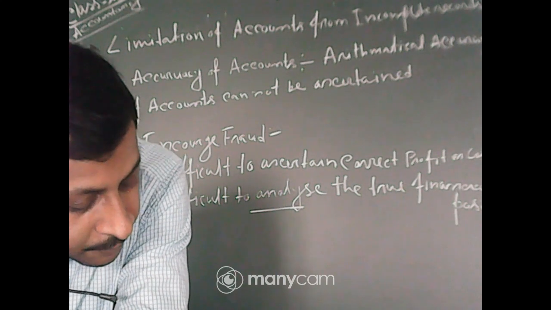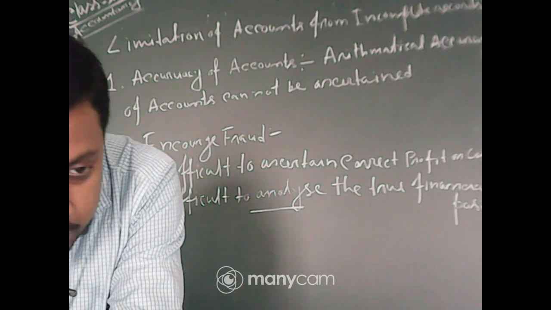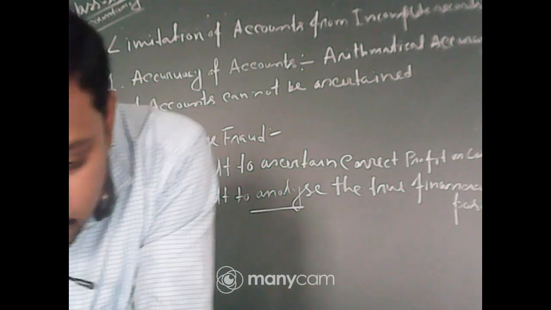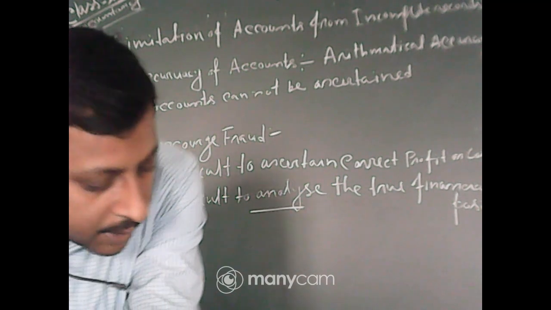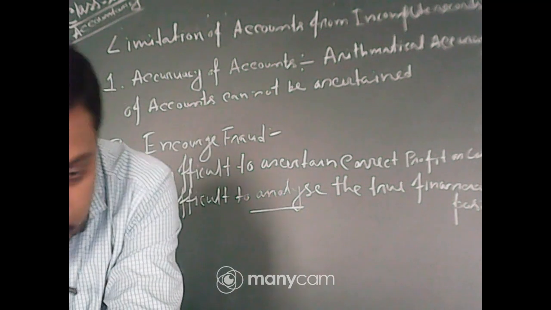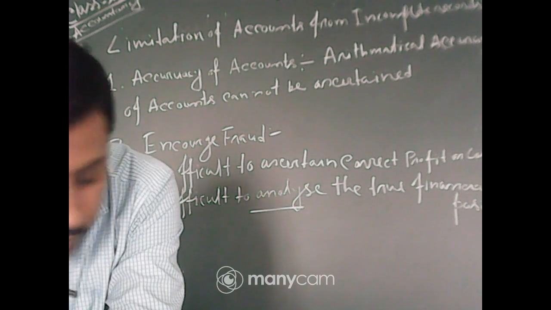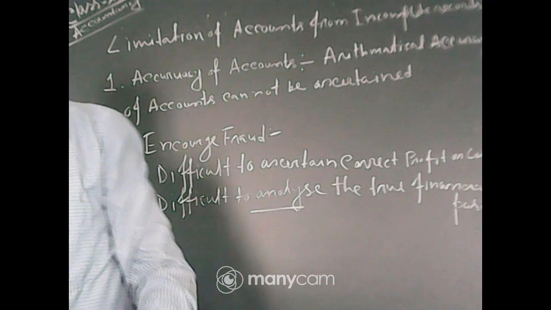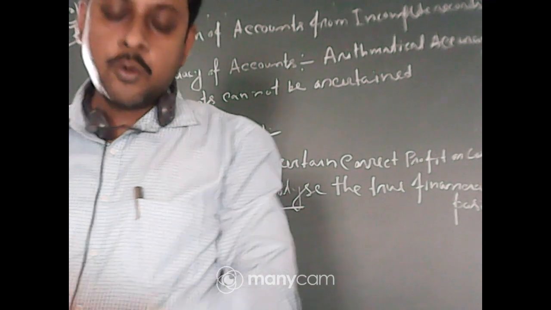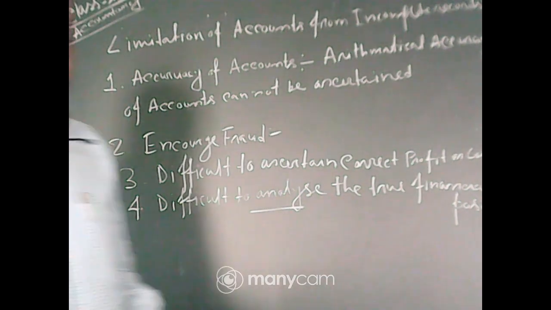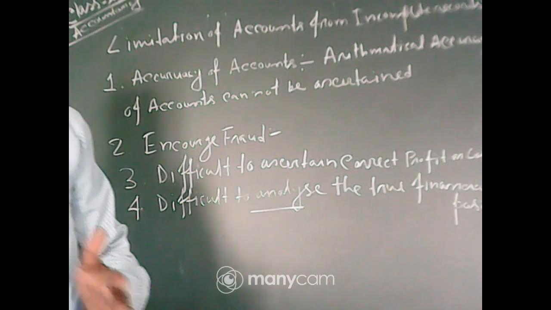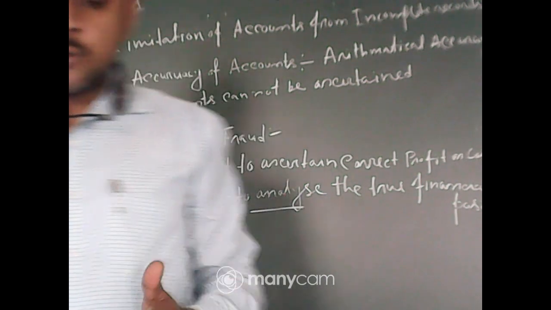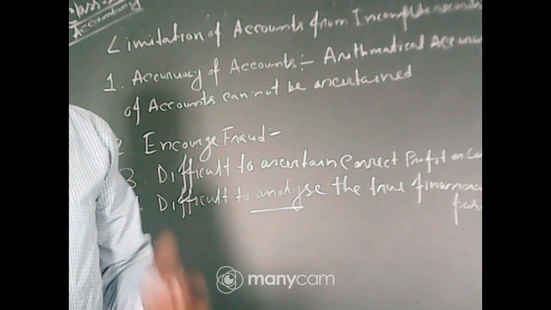Why is it difficult? Financial position means balance sheet. For the same reason, here you cannot get the proper value of assets and the proper value of liabilities. So in the statement of affairs or balance sheet, if you make it through the single entry to double entry conversion, there we follow the double entry system and make the balance sheet. Still the figures will not be accurate, because these are not recorded, there is no arithmetical proof, and they have not properly maintained their records.